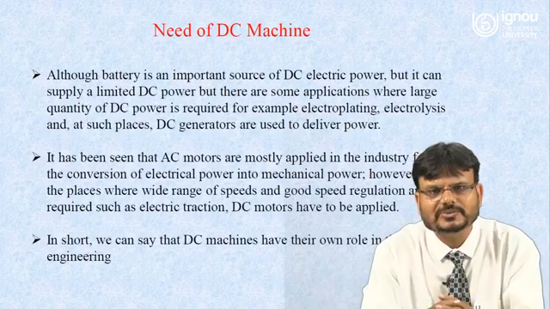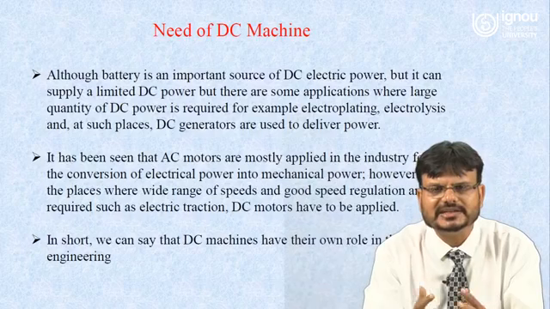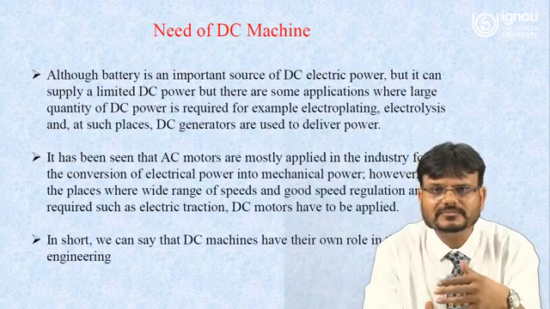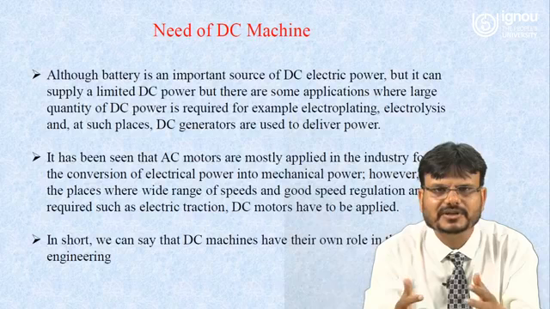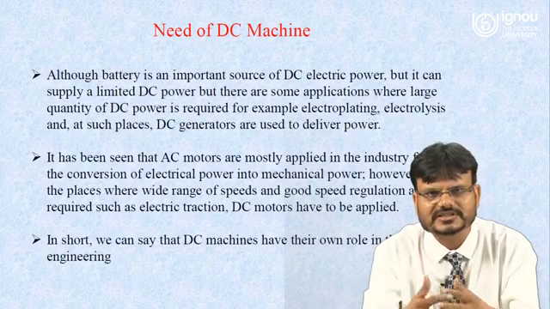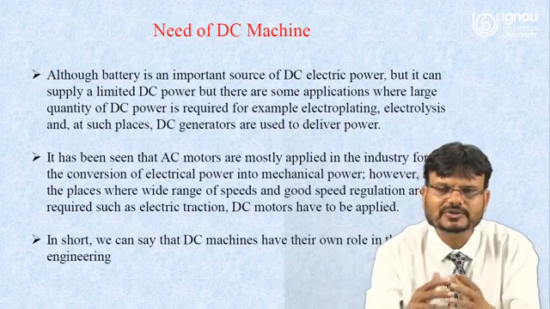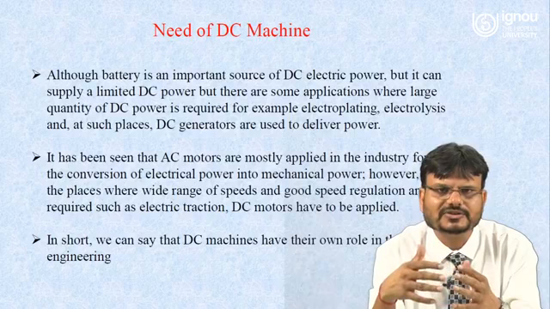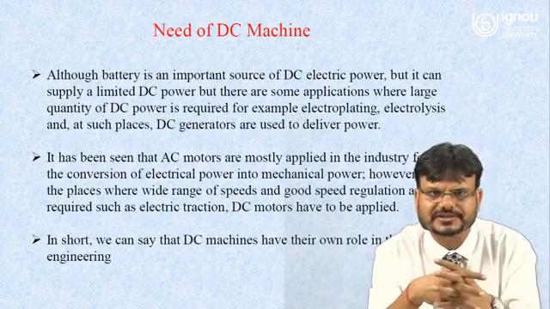First of all, we have to understand what is the need for a DC machine. As you know, a battery is an important source of DC electric power, but it can supply only limited DC power. But there are some applications where a large quantity of DC power is required, for example electroplating and electrolysis. In such cases, DC generators are used to deliver power, because a battery has some capacity limit and cannot generate more DC power. So to get more DC power, you require a DC generator.